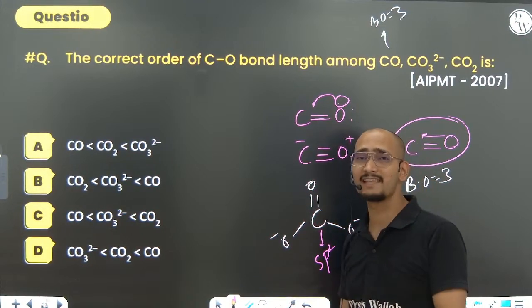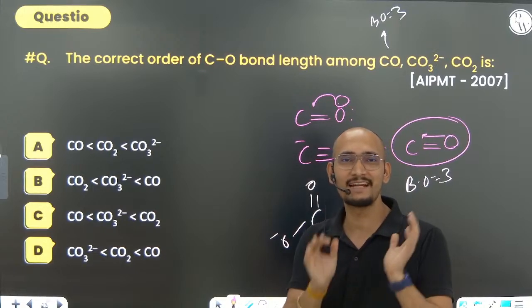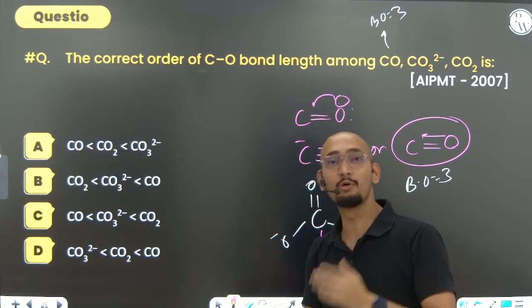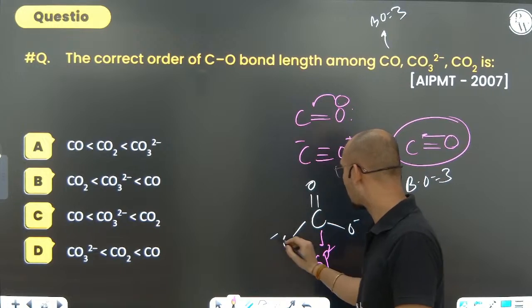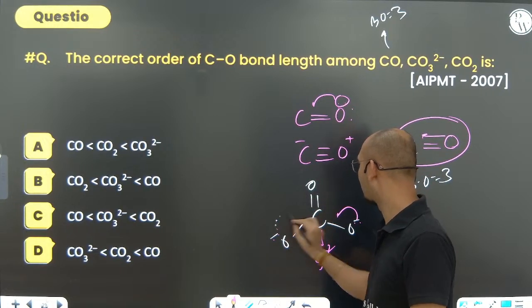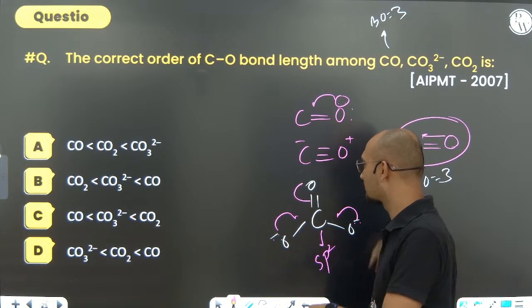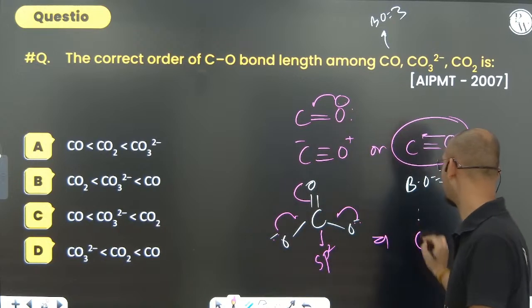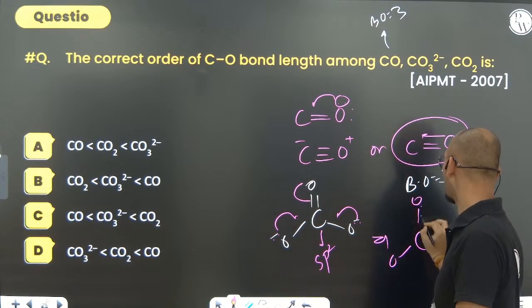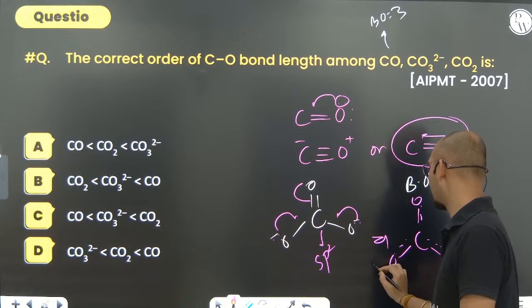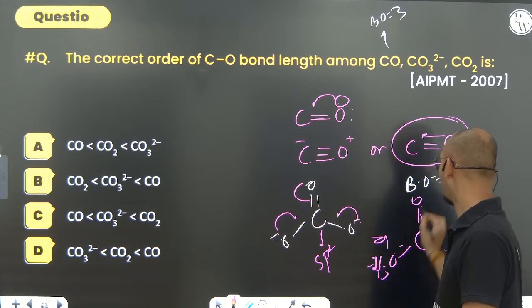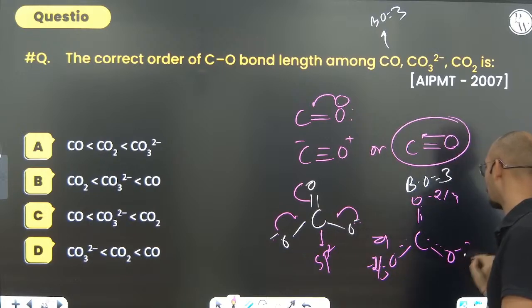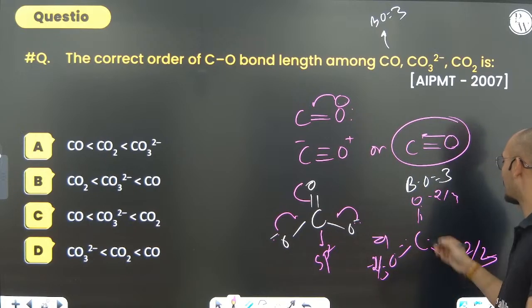Once sp2 hybridized is adjacent to sp3, that adjacent sp3 becomes sp2 if it can donate its lone pair. Because we know that this has the lone pair, they will come into the resonance. Once it comes into the resonance, all the oxygens will look something like that, COO. I'm not giving that much detailed explanation. Minus 2 by 3, minus 2 by 3, minus 2 by 3. This will be the charge, and this will be the bond order.